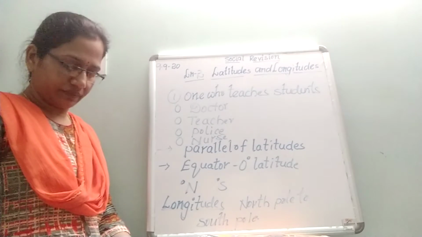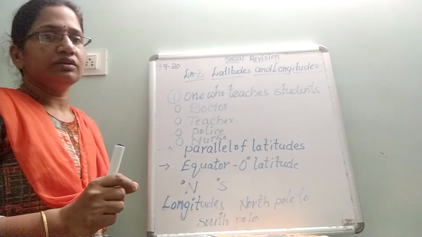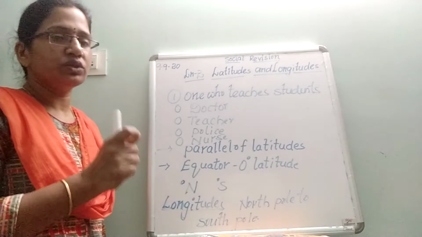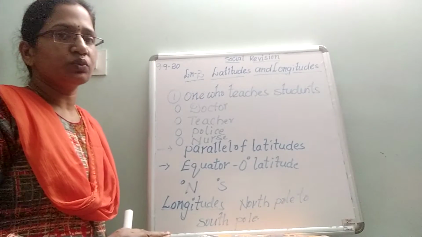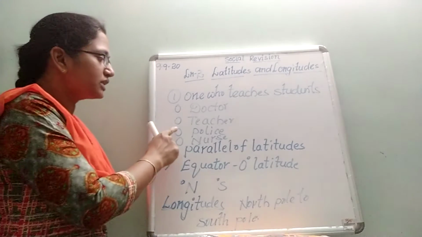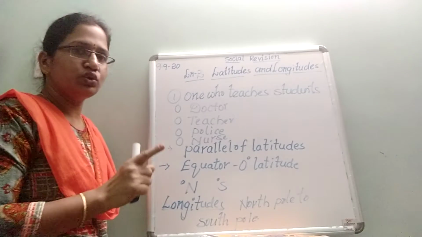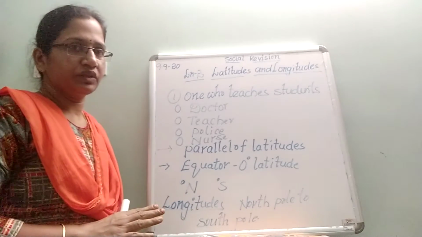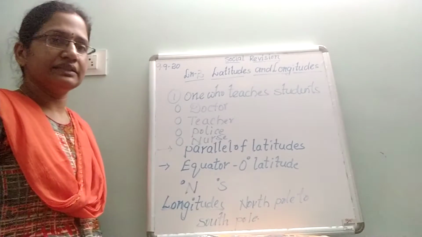Is it clear, children? So question paper is for 20 points. That means each question carries 2 points. So you will have 10 multiple choice questions and you have to write all the multiple choice questions. You should not select 2, Nana. It won't accept also. You have to choose only one answer. Like that you have to write the question paper. Okay, is it clear?